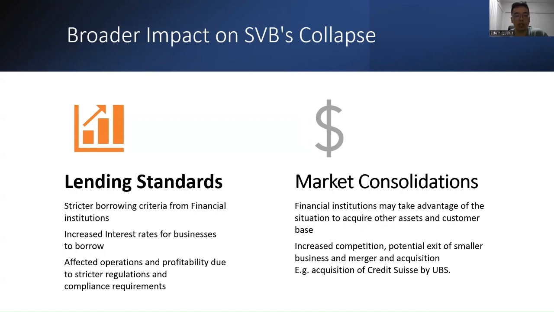Lastly, market consolidation may take place, where bigger financial institutions may take advantage of the situation to acquire assets and their customer base, thus leading to increased competition, potential exit of smaller banks, and mergers and acquisitions. One of the key examples of such an instance would be the acquisition of Credit Suisse by UBS.